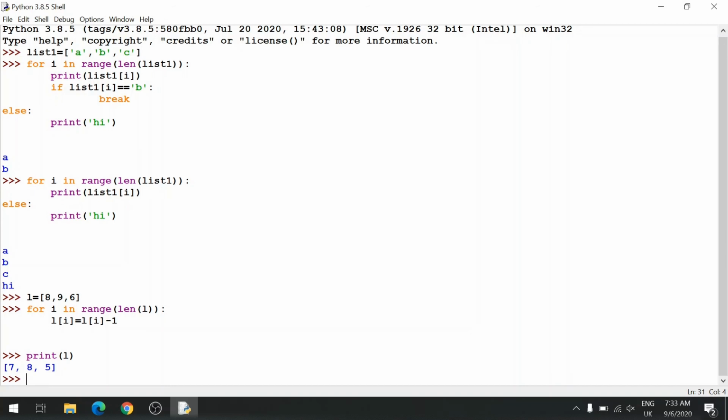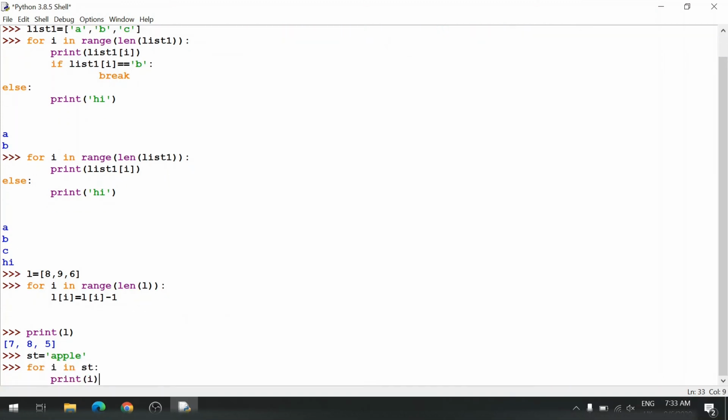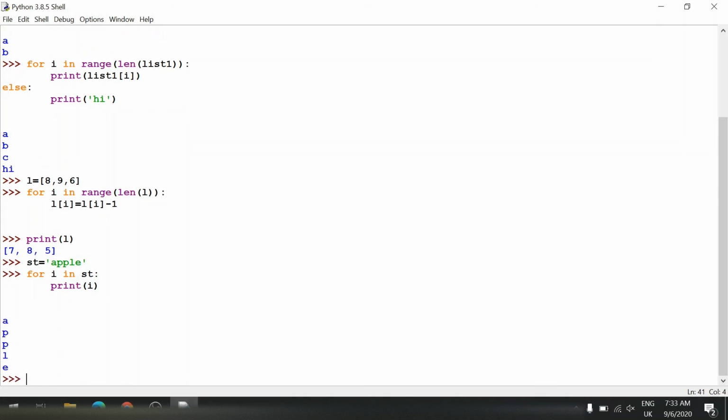Now you need not just use a for loop for a list. You can use it even for printing string elements. So if I have a string apple and I want to print every character in the string, you can see it prints A, P, P, L, E. So it can print each and every character.